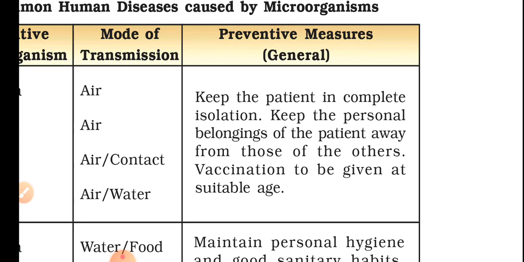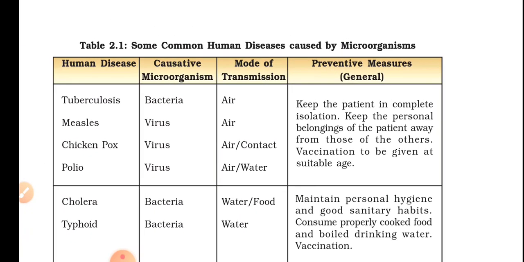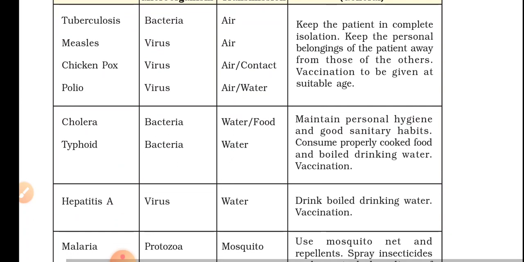Vaccination to be given at a suitable age. For polio, we should never miss the vaccination during our childhood when it is prescribed. We get polio drops and some injections at regular times. They should be taken; we should never miss them. They are given free by our government. That will be the preventive measures for diseases caused by microorganisms.